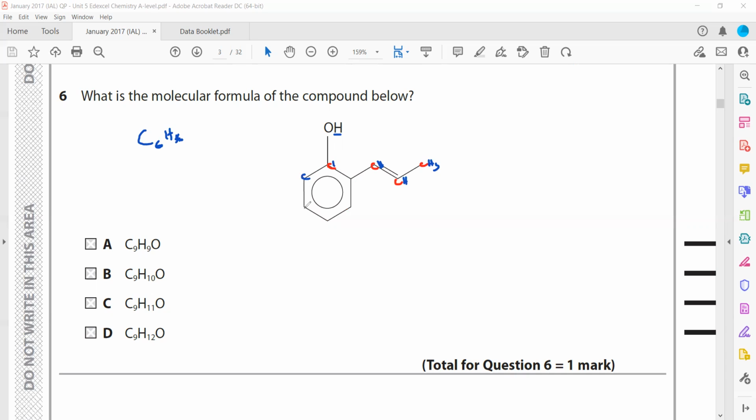So this carbon we already identified about the hydrogen. So this will not, because this is removed. This will have 1 hydrogen, this 1 hydrogen, this 1 hydrogen, this 1 hydrogen. And this does not have any. These two will only be carbon atoms. 1, 2, 3, 4, 5, 6, 7, 8, 9, 10. So C9H10O will be the right answer. Is it clear? Question 6.